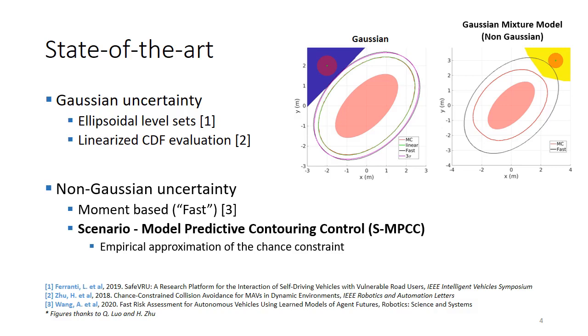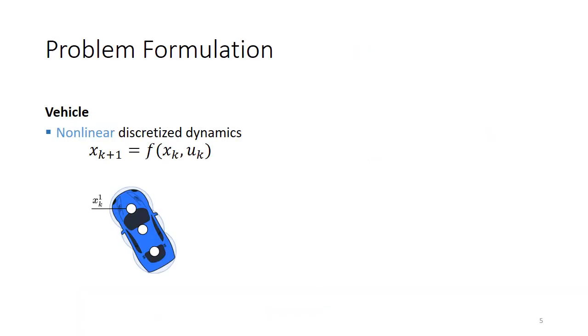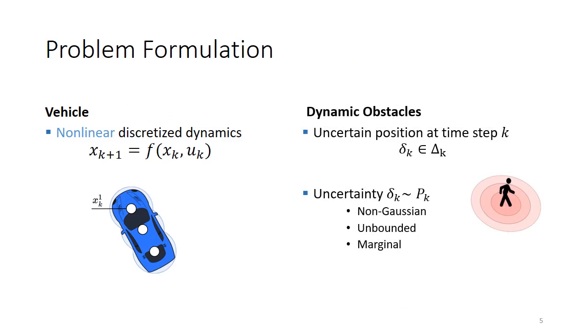And we show how we can use this approach in motion planning algorithms. We will consider the following problem formulation, where we have a vehicle with nonlinear discretized dynamics, and dynamic obstacles that have an uncertain position at time step k, which we denote by delta k in this delta of k, which is the probability space. And this delta k is distributed according to p of k, which is a probability density function. We assume it to be non-Gaussian and unbounded.